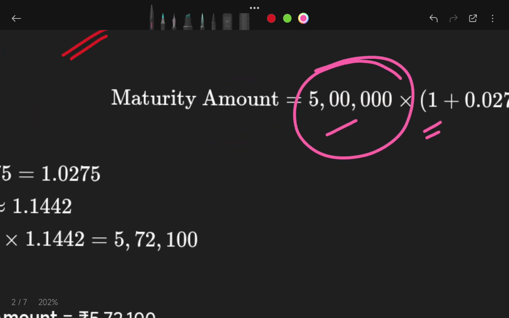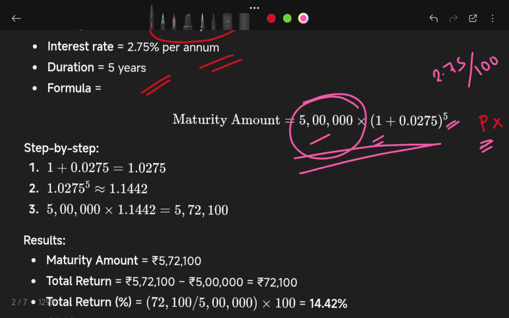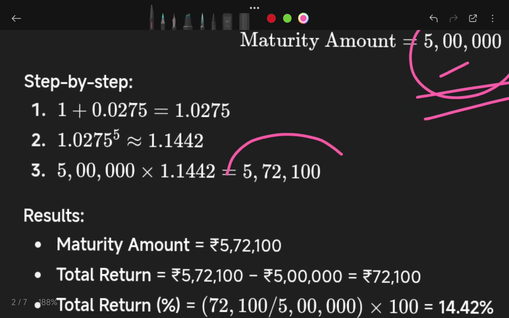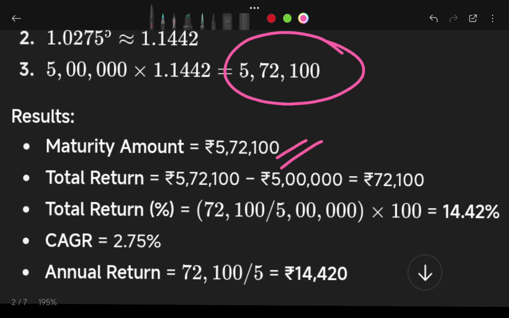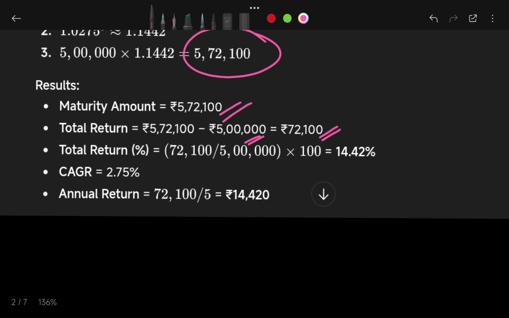If I solve this equation, my answer comes to 5,72,100. This 5,72,100 is the maturity amount, and my initial investment is 5 lakh. So by investing 5 lakh rupees at 2.75% per annum, at the end of the 5th year I will be getting a return of 72,100. So this is my 5th year return.